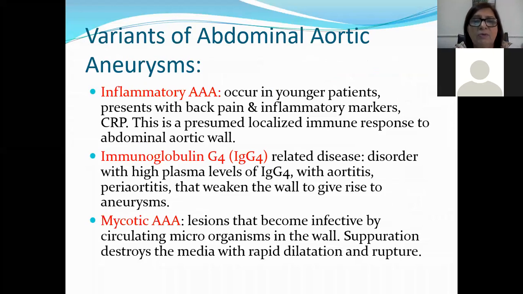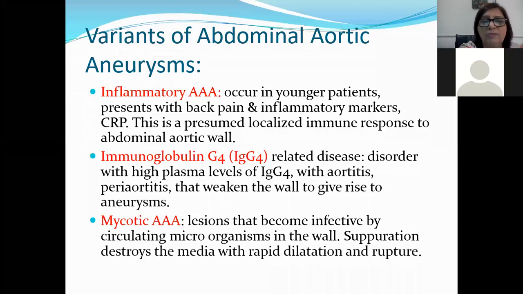This is a presumed localized immune response to the abdominal aortic wall. So in some individuals who are young, inflammatory type of abdominal aortic aneurysms can occur because of the presence of inflammation. Inflammatory markers are going to be high in the serum. C-reactive protein is going to be very high. And we can think of this as a presumed localized immune response to the abdominal aortic wall, okay?